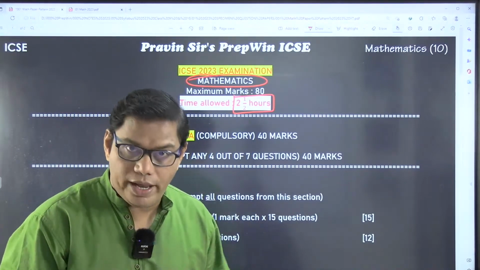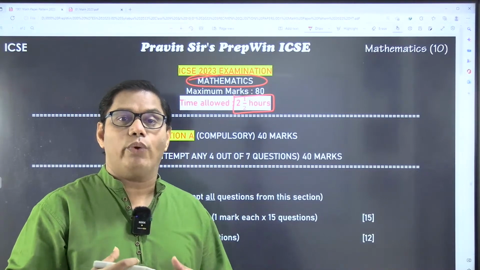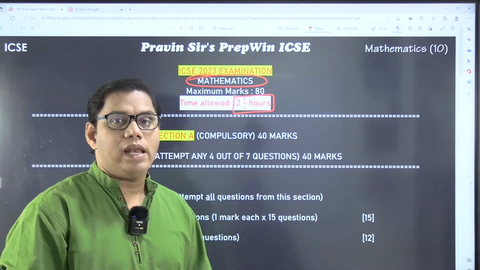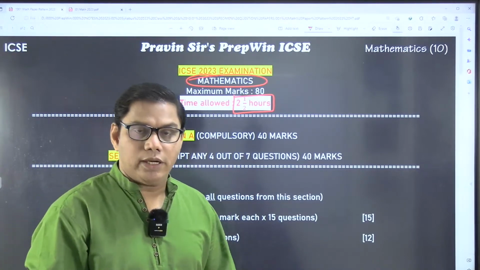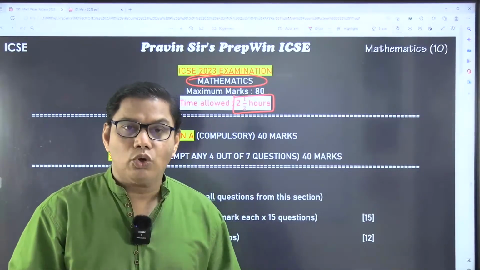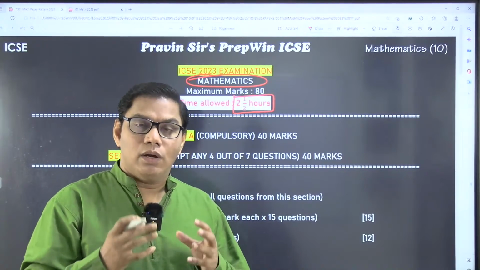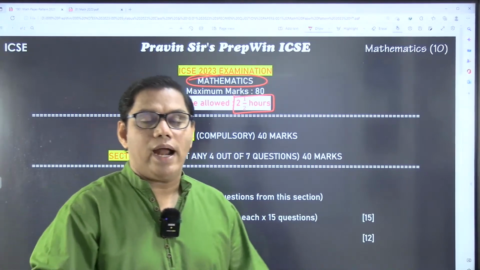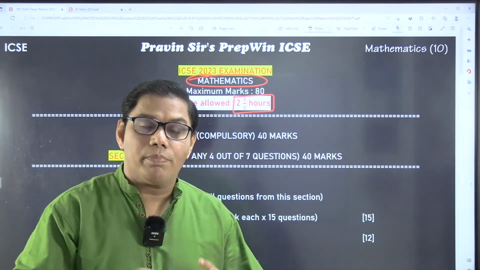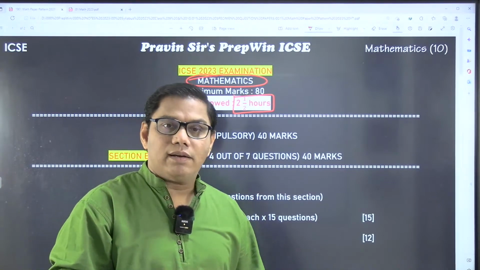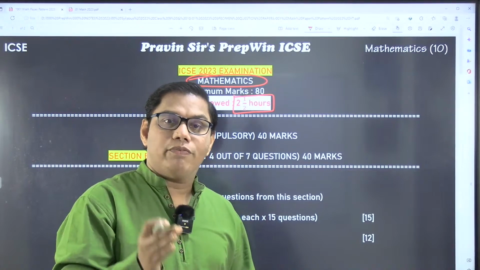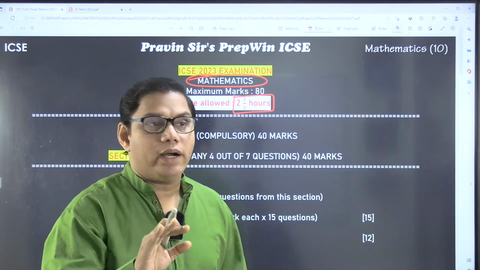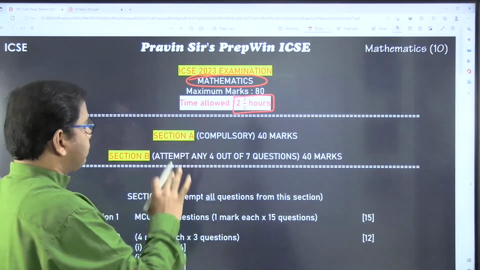Because they waste a lot of time doing unnecessary things. Anyway, we will talk about that when we solve the specimen question paper, and I'll also be giving you tips and tricks to save your time, so that you not only complete your paper on time, but at least complete it 10 minutes before the time allotted for you, right?